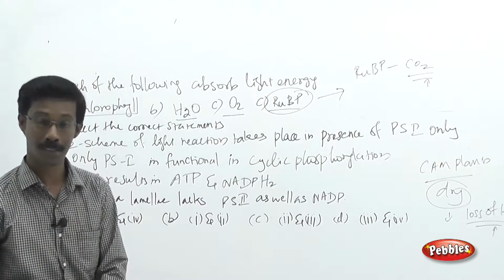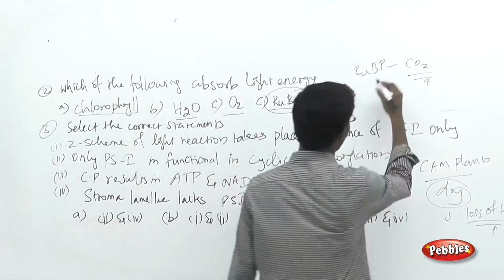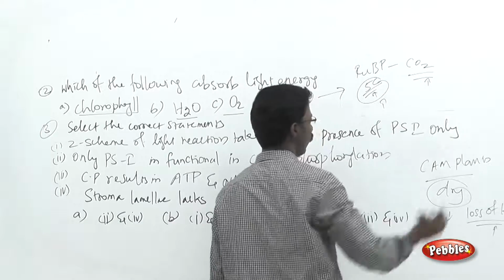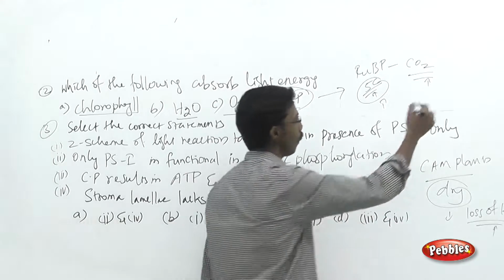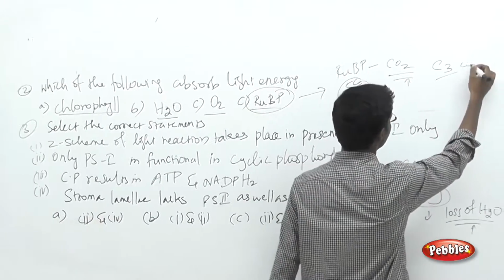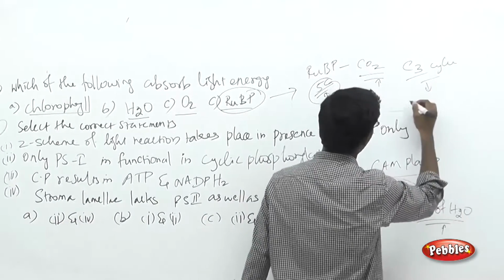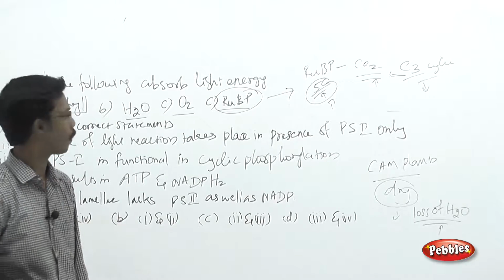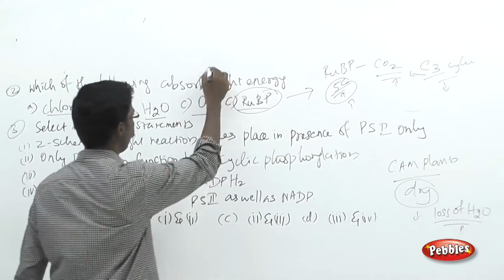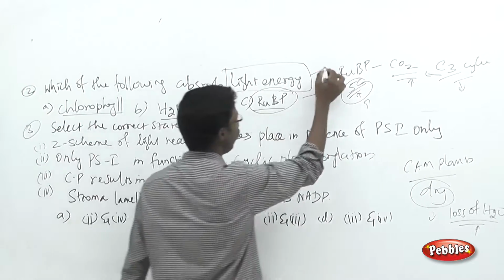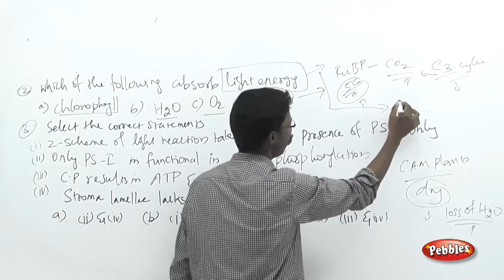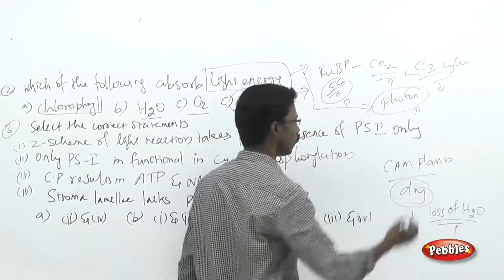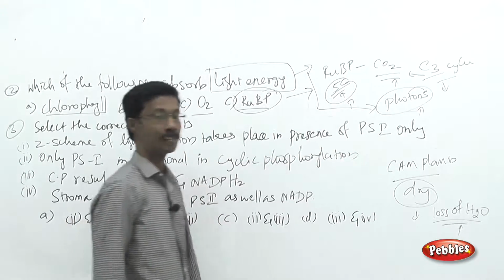Ribulose bisphosphate is an acceptor molecule. This is a 5-carbon organic molecule. It is involved in the Calvin cycle, that is the C3 cycle, and it is going to accept carbon dioxide, not light energy. Light energy from the sunlight travels in the form of photons, the packaged form, and the photons will be absorbed by some form of structure.